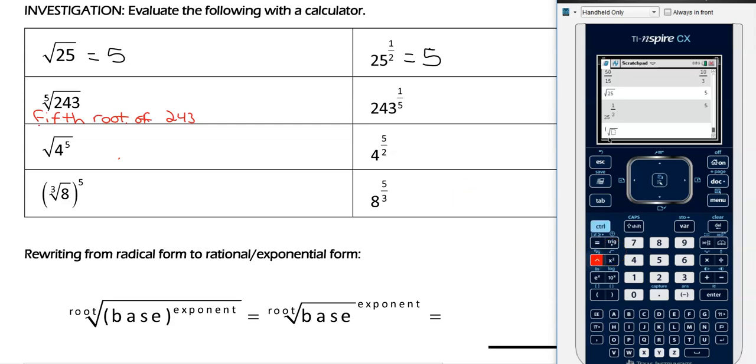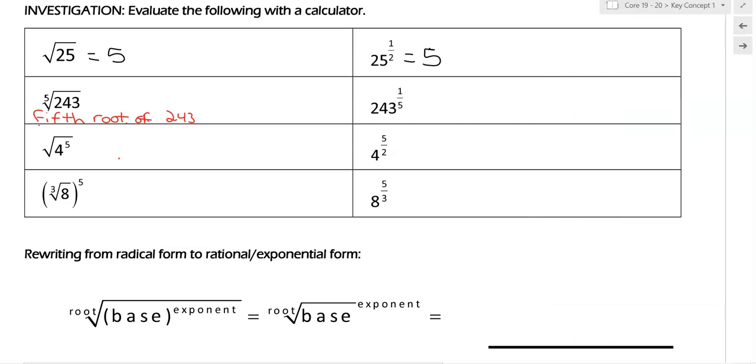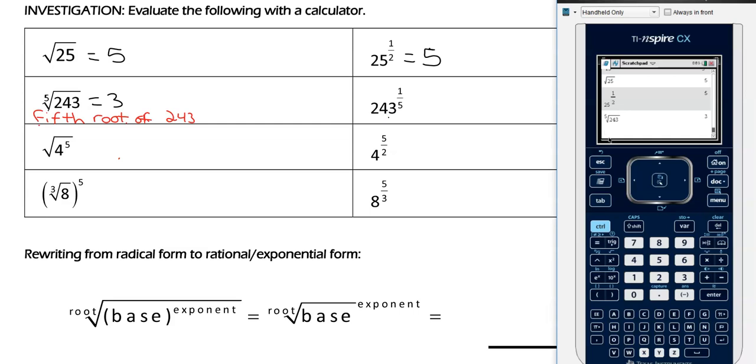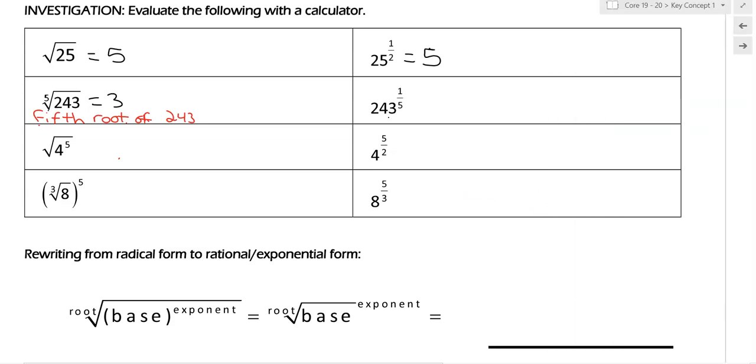So I'm going to hit Control and this button. Now I have a little box for that index. The fifth root of 243 is 3. Nice. This is 243 to the 1/5 equals 3. Those are the same, right?